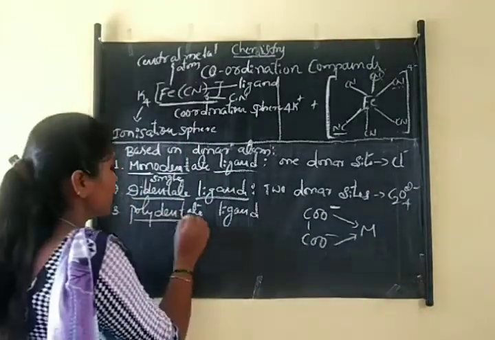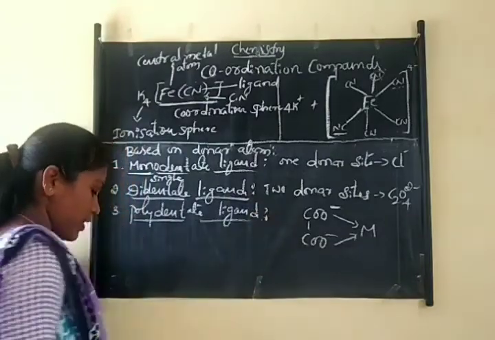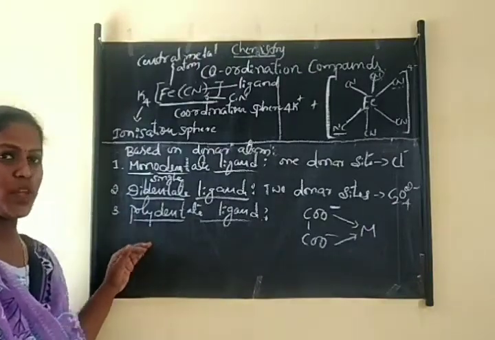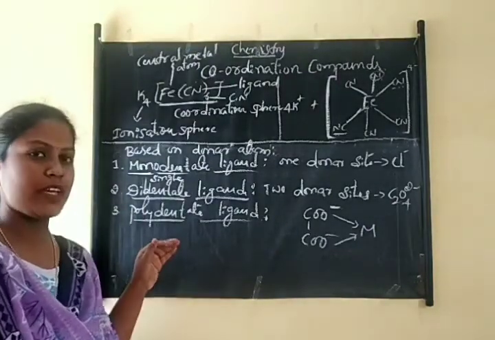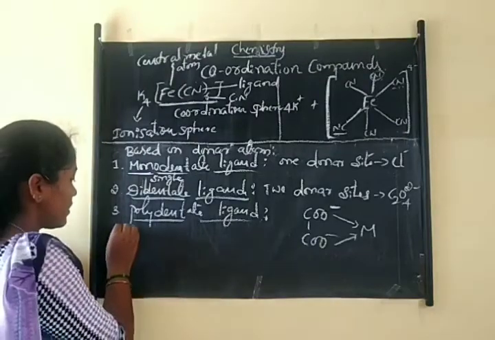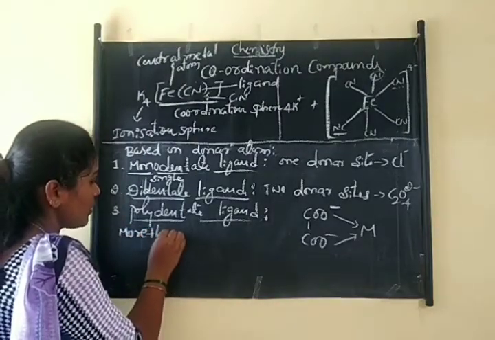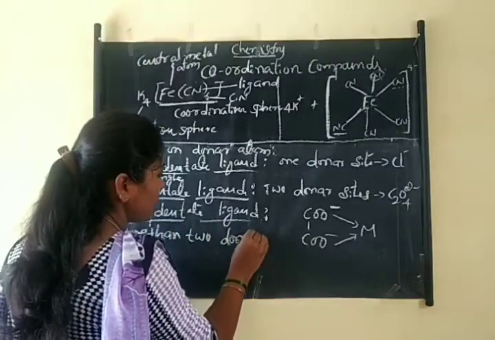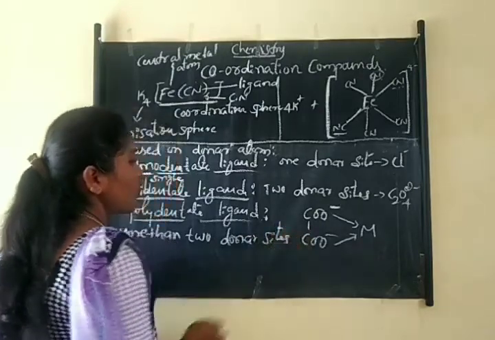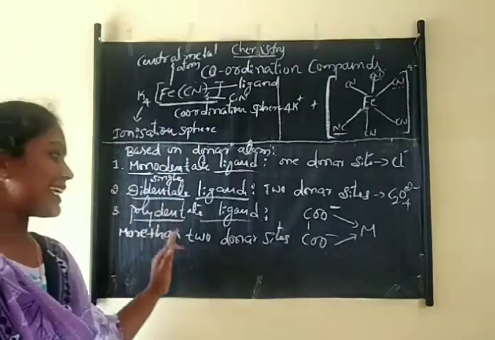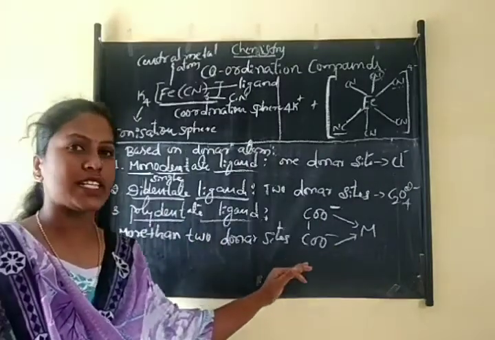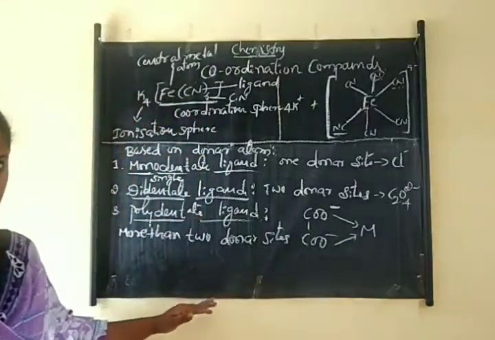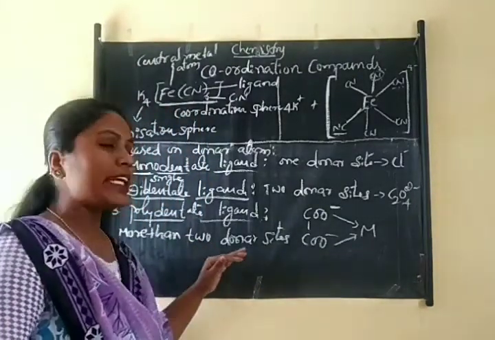Okay, and next one is polydentate ligand. So polydentate ligand means, here poly means more than two. Right? Yes. So here it has more than two donor sites. These are the ligands having more than two donor sites and donating more than two pairs of electrons to the central metal atom, and these are called polydentate ligands.